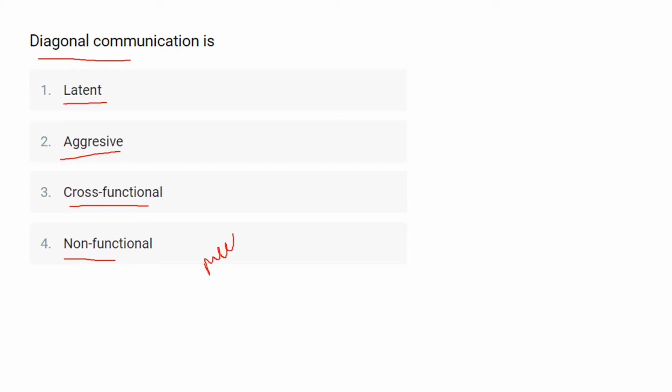It refers to multi-directional communication that includes the horizontal, upward and downward approaches. It is a cross-functional communication between the personnel at the various levels of the organization.